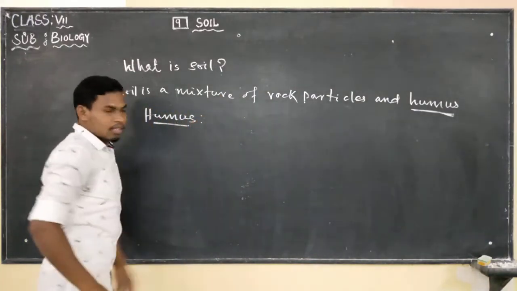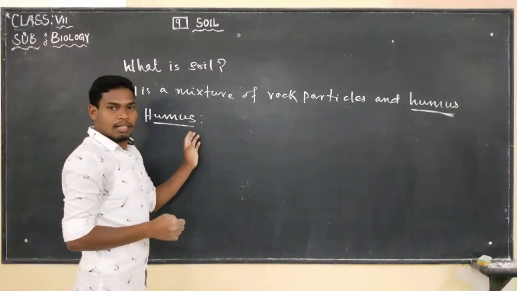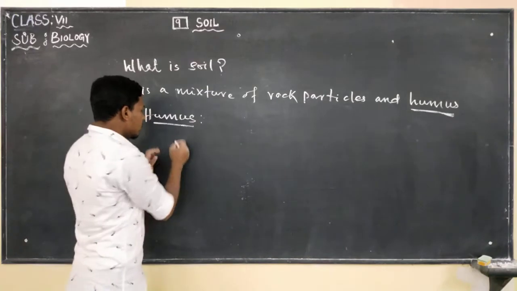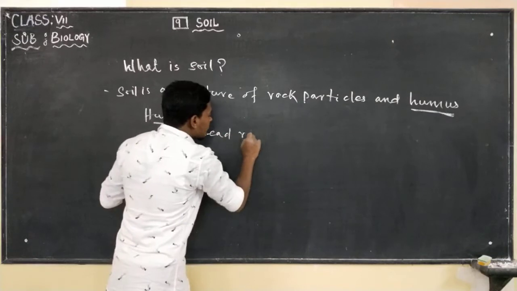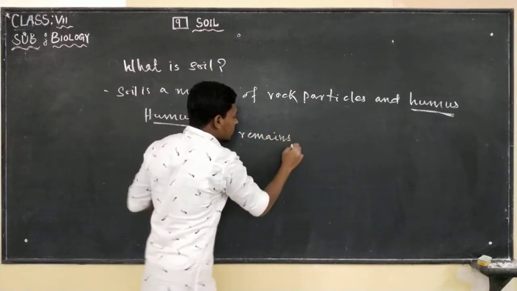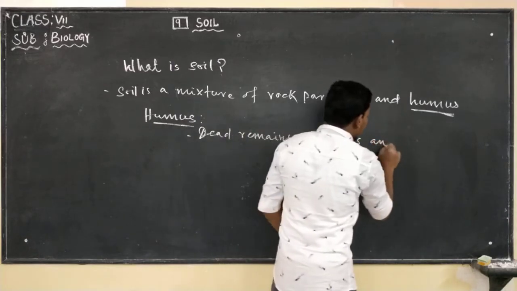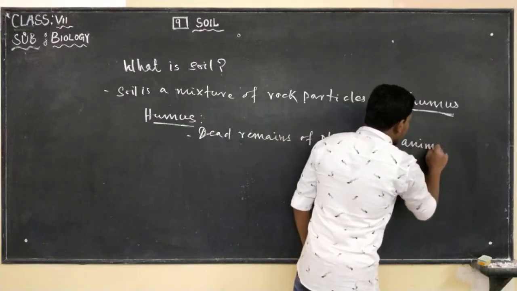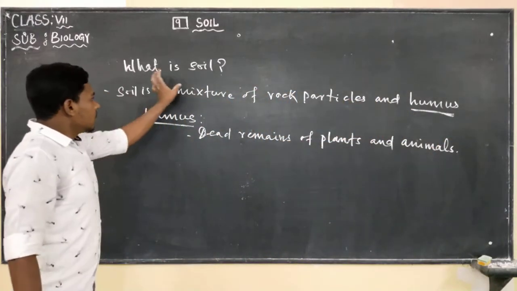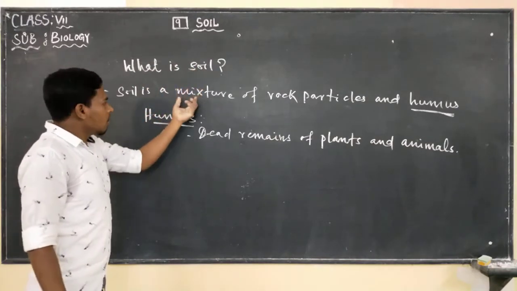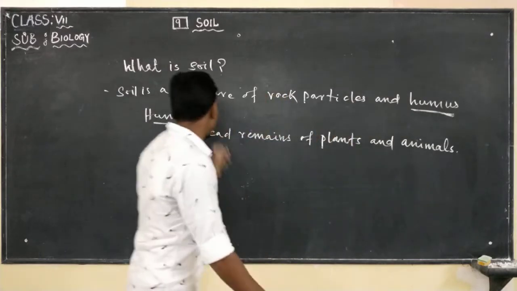Here, what is humus? Humus is a soil where dead animals and plants remains are present. We find dead remains of plants and animals. Okay, that is humus. So in soil, we find rock particles and even humus. These two together give us soil.